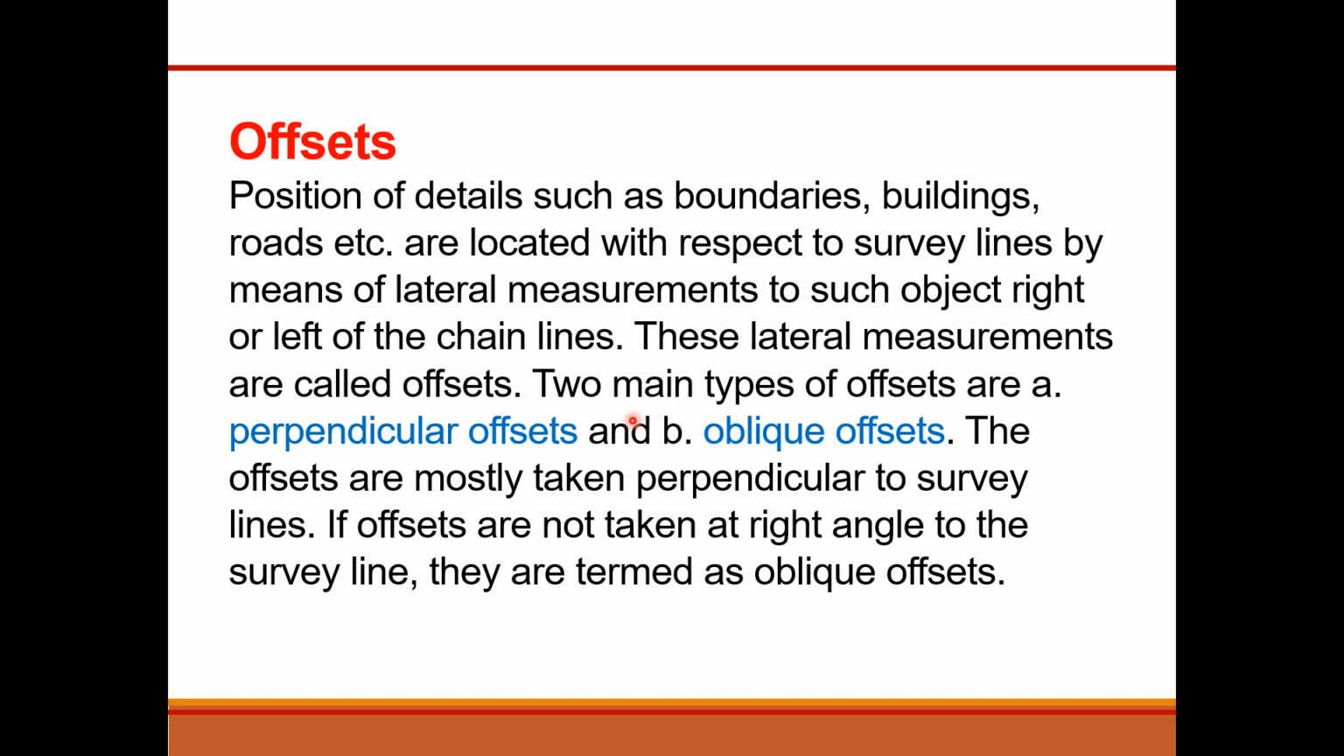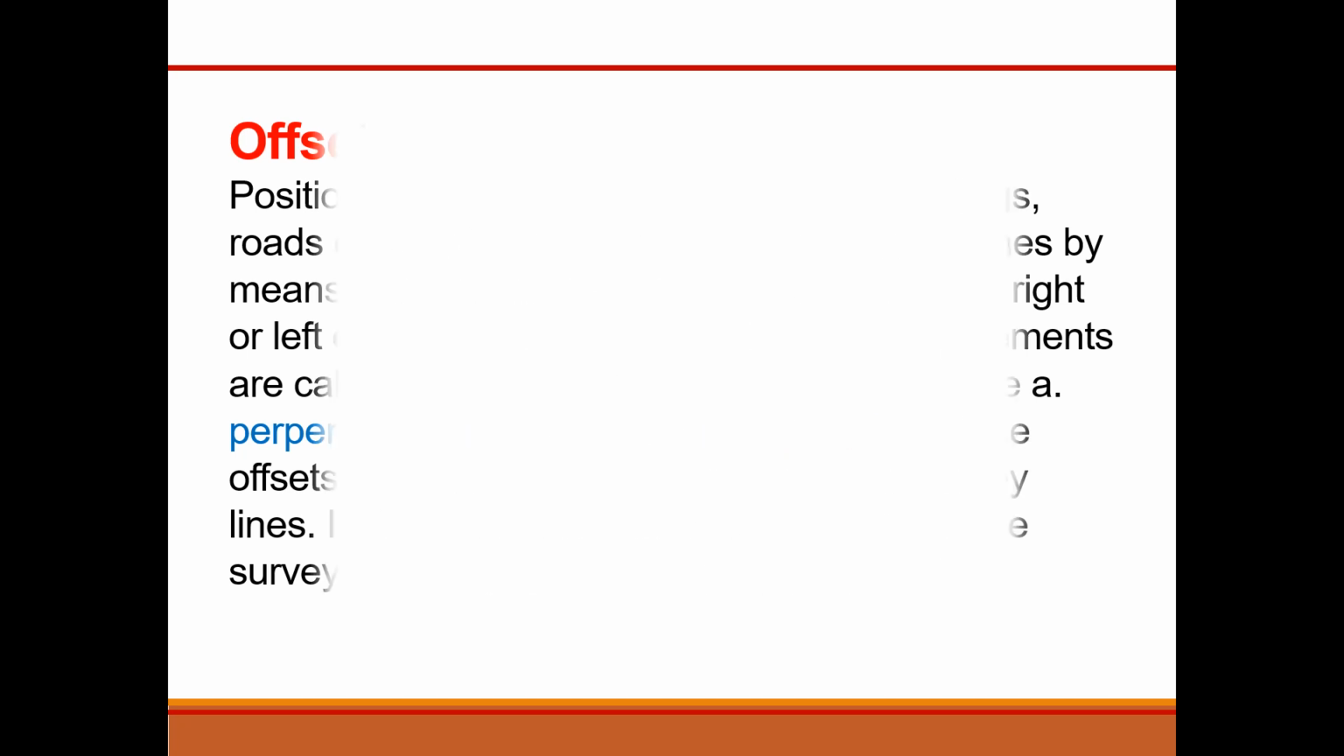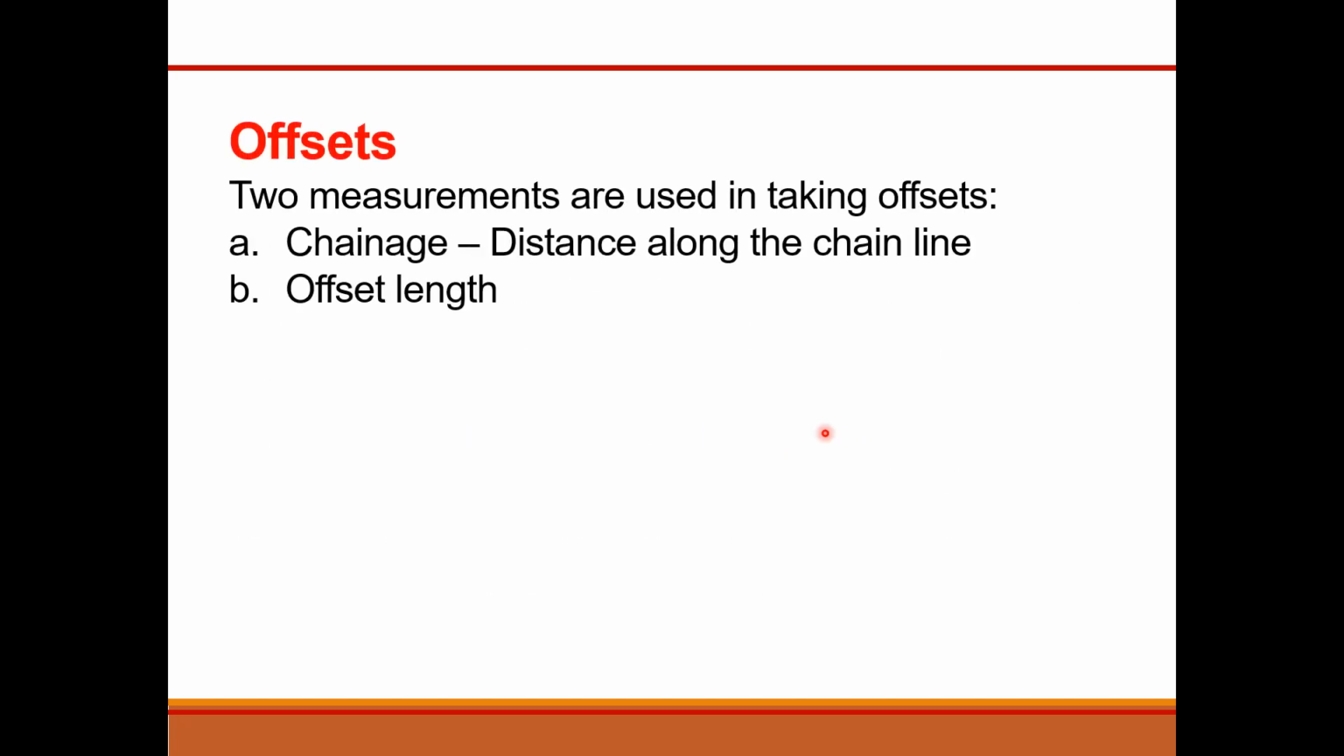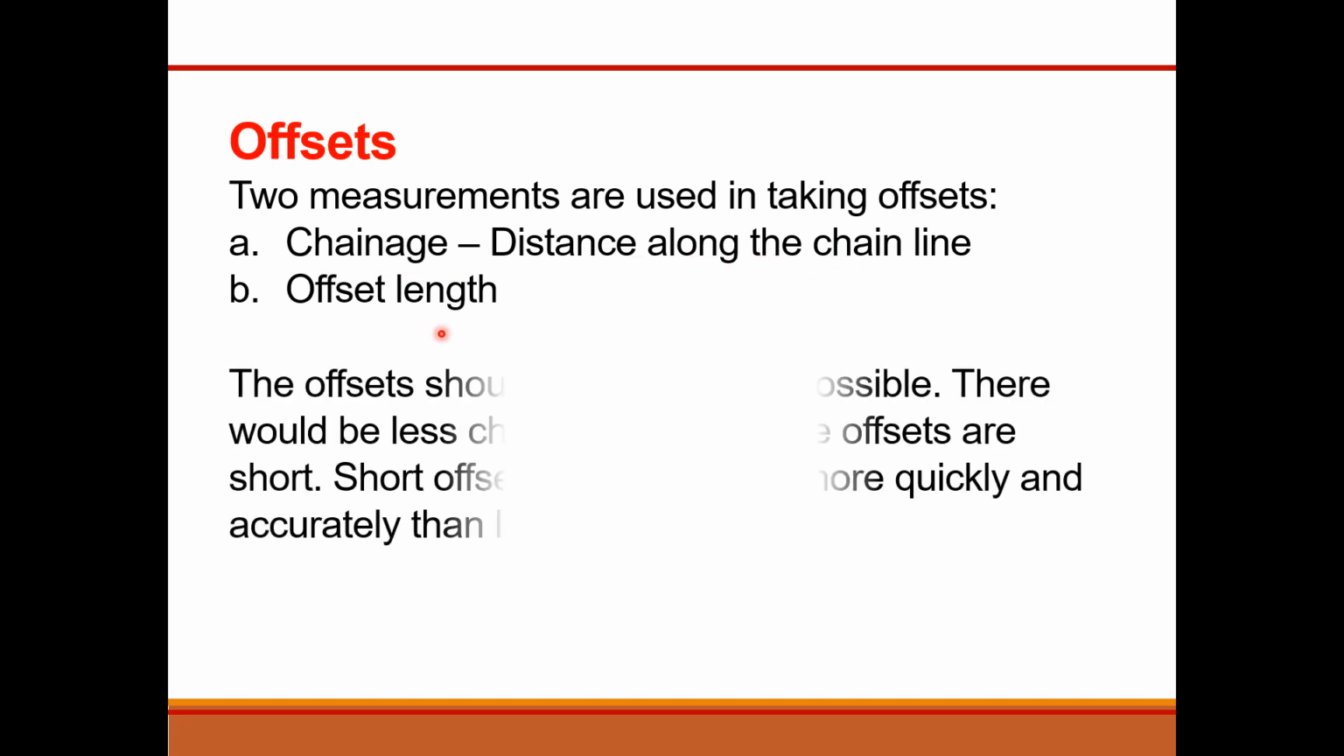There are two main types of offsets. The first one is perpendicular offsets. As the name indicates, these offsets are purely perpendicular. And the second is oblique offsets, which are not perpendicular. Two measurements are used in offset surveying. The first one is the chainage, which is the distance along the chain line. The second one is the offset length.